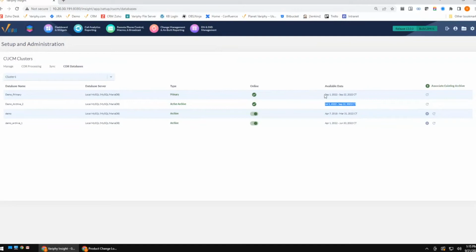If I need to span all of September and all through July, Verify is automatically going to know it's going to go to just these two databases, and it doesn't need to query these databases to pull that information. So the nice thing about that is it's really going to dramatically improve that end user experience when you have larger databases or you just have a large amount of call volume.